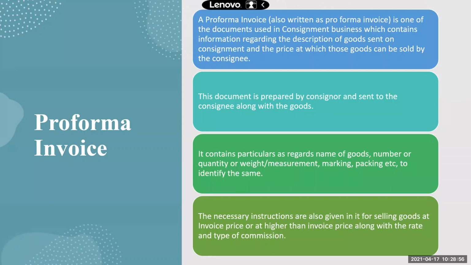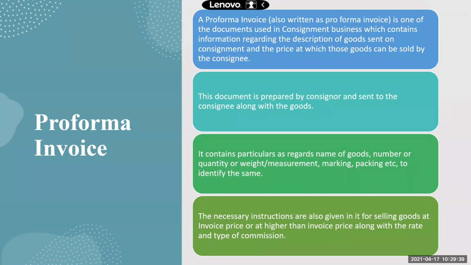So first we look into the pro forma invoice. The pro forma invoice is prepared by the consigner and given to the consignee along with the goods. Am I clear? It is a document prepared by the consigner and sent to the consignee along with the goods. So when the consigner is sending goods to the consignee, the consigner will also send this document called the pro forma invoice. Now, why is it called pro forma invoice? We all know what an invoice is. An invoice is a bill. So, in case of a sale, we give a bill. But consignment is not a sale, right? It is different from sale.